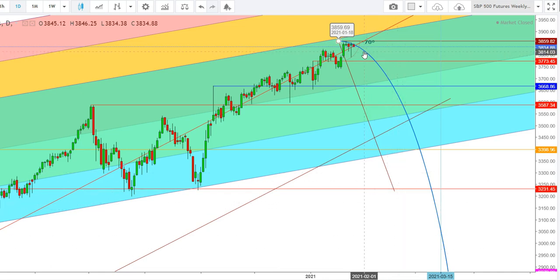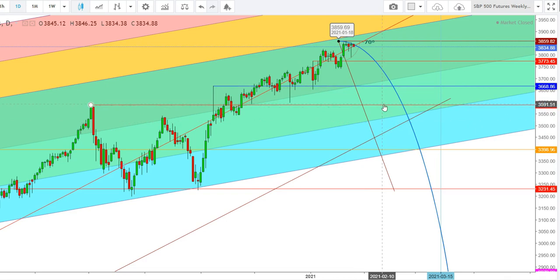So friends, here you can see how the S&P 500 futures have been showing the advent of a sharp downward move during this week, where they could find immediate support at the levels of 3773. And if the S&P 500 futures are not able to defend the immediate support of 3773, we will see them test the next support at the levels of 3668, and the final support will be seen at the levels of 3586.